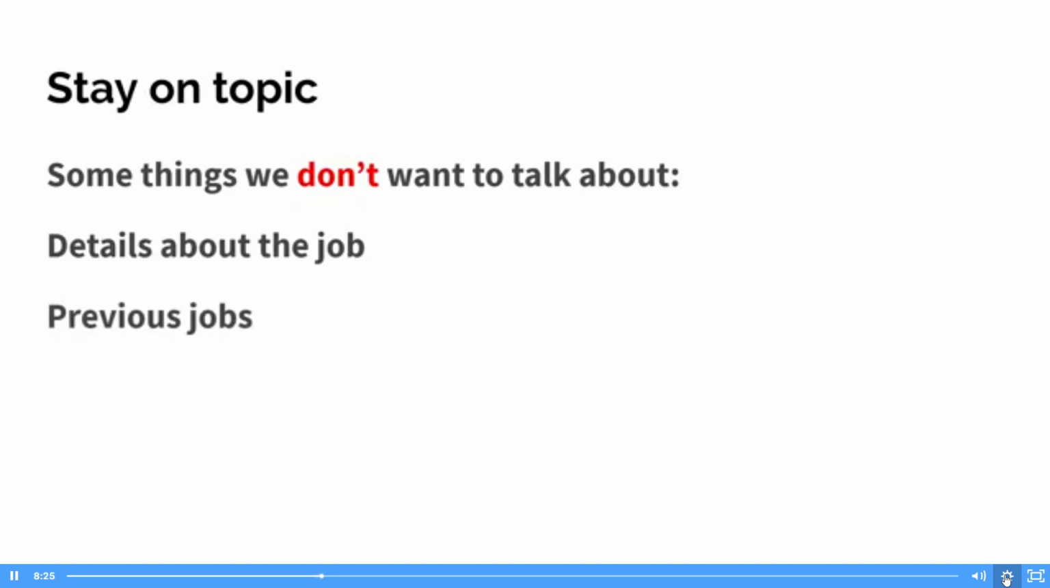Don't talk about previous jobs unless you can somehow connect it to a reason why you want to do this job. So just talking about the job you're doing at the moment is not going to be relevant as a reason why you want to do the job. So make sure we're staying on topic. Make sure we're talking about the reasons why, not extra information.